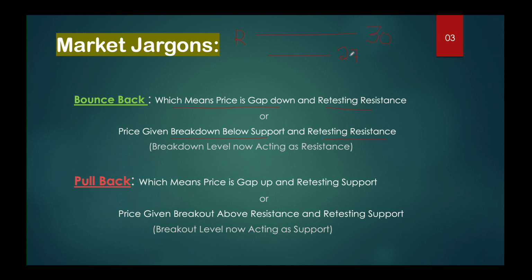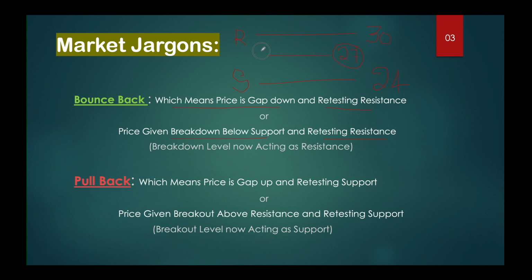Downside, we take 24 as the support level. 24 is a support level in the market for tomorrow's trading session, and 27 is the current trading level.